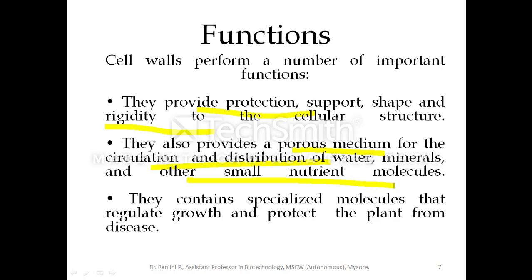They also provide the porous medium, or the space, for the circulation and distribution of water, minerals and other small nutrient molecules. In addition, the cell wall contains specialized molecules that regulate growth and protect the plant from disease. For example, lignin. The lignification gives protection to the cell against infection. So specialized molecules in the cell wall provide protection against disease causing organisms.